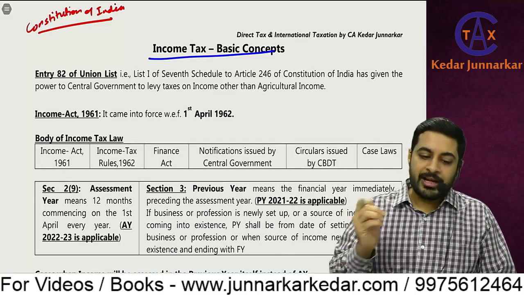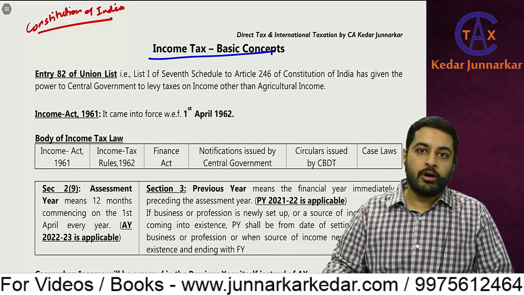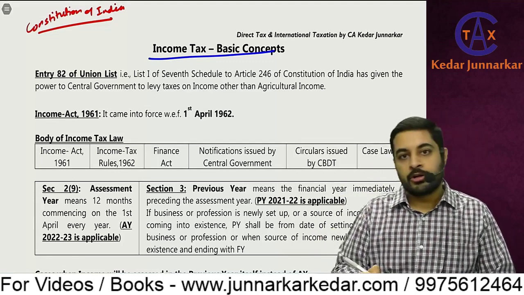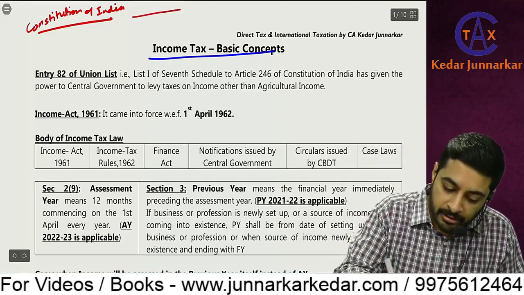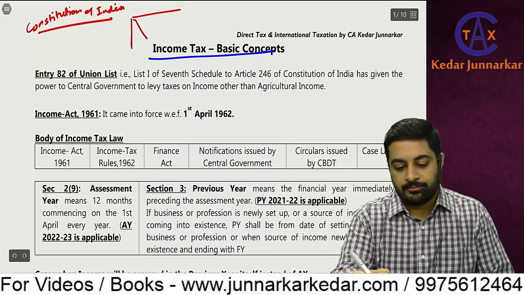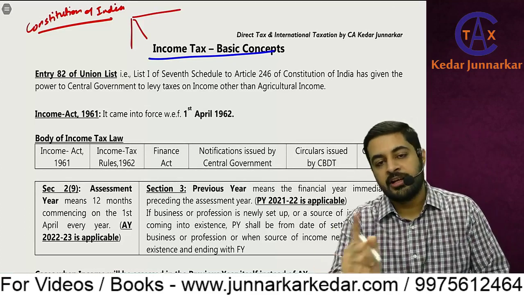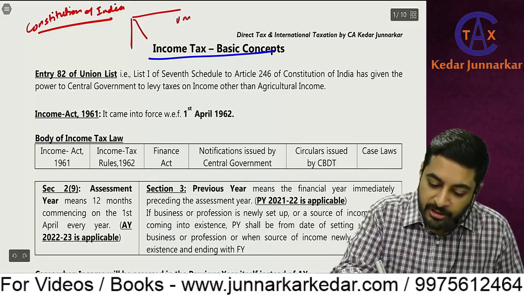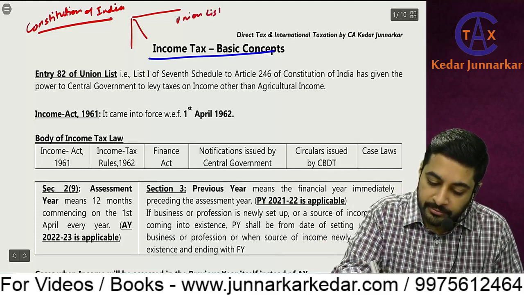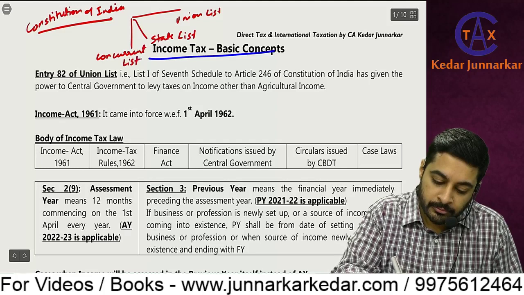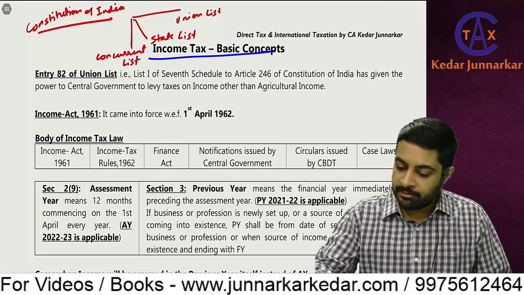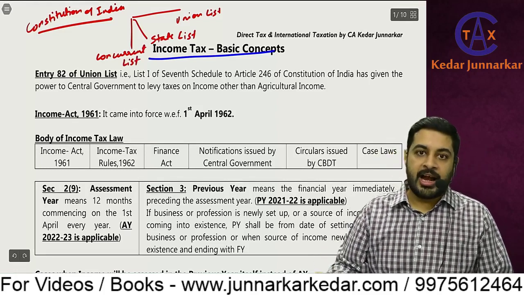Okay. So that is to give powers to the government. Who should give powers to the government? Constitution of India. Those powers are given under three lists in the Constitution of India. So first is Union list, State list, and concurrent list.